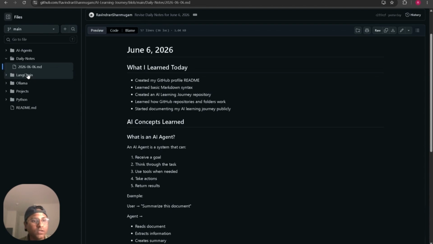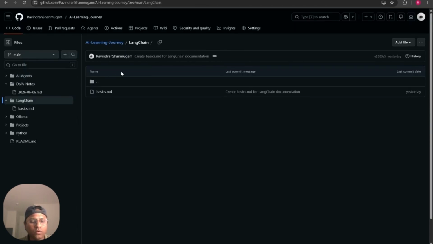Another one: you have to learn about LangChain. Don't worry about LangChain. LangChain is something like a Lego box where you connect all the AI tools. If you have any AI tools, you can group them together. LangChain will help you connect all the tools, and once you connect them, it is good. It will be helpful for all the AI projects that we are working on.